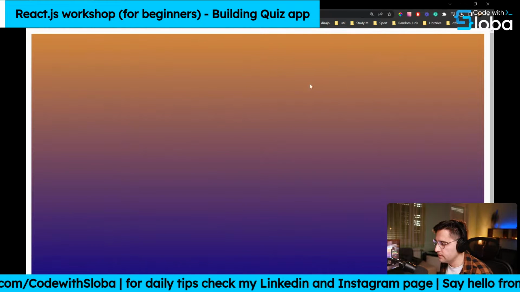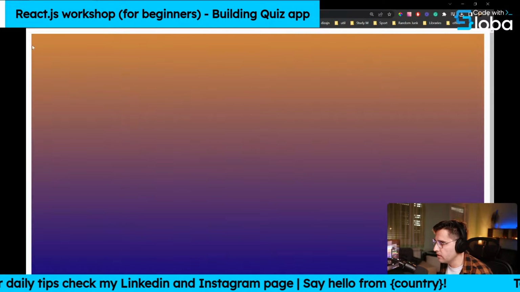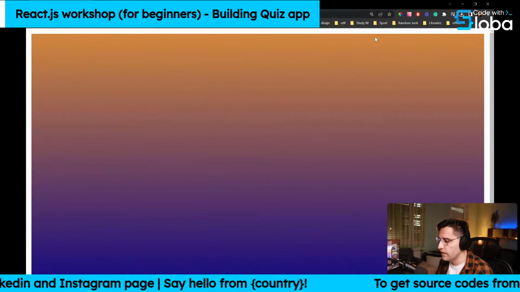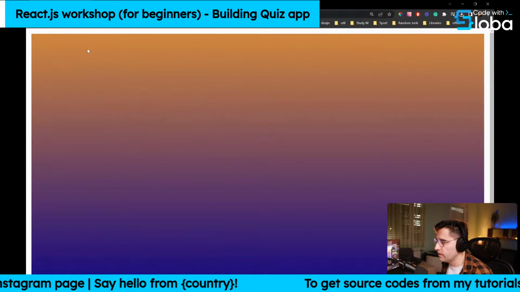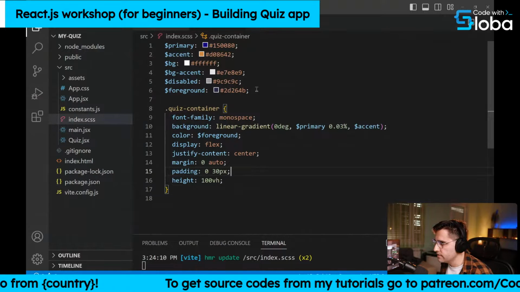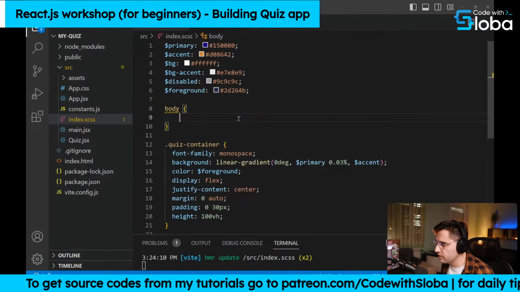Yeah, but I see that actually there's this padding on the background, which I actually don't like. So probably we should add a padding to the actual quiz container, and we can apply this background color to the body itself. So let me fix that. So let's, instead of the quiz container, add these styles to the body here.